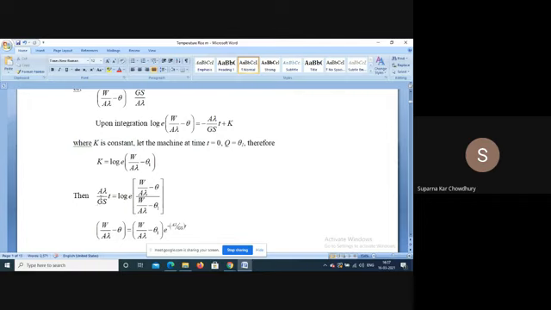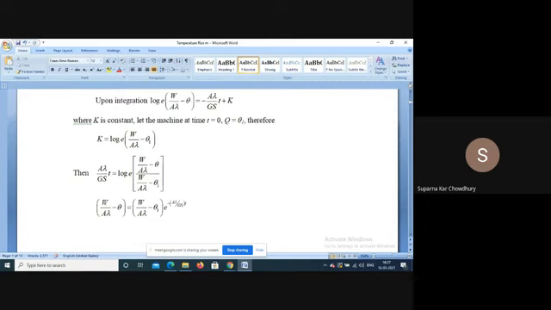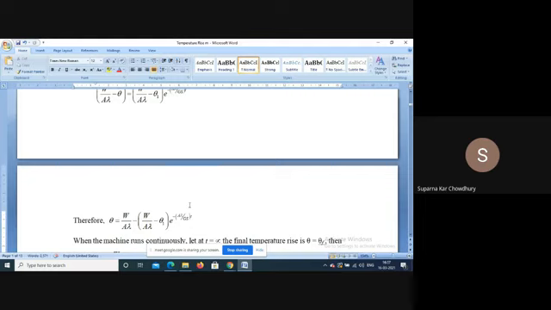So from here we get A lambda by G S into t is equal to log e of (W by A lambda minus theta) by (W by A lambda minus theta 1). That gives (W by A lambda minus theta) by (W by A lambda minus theta 1) is equal to e to the power A lambda by G S into t. Therefore, theta is equal to W by A lambda minus (W by A lambda minus theta 1) into e to the power A lambda by G S into t.